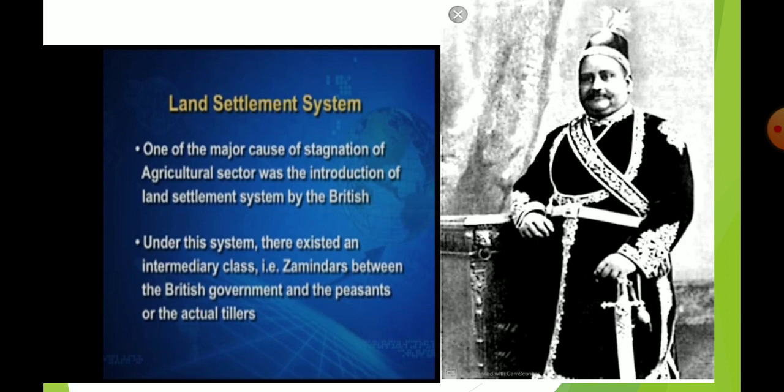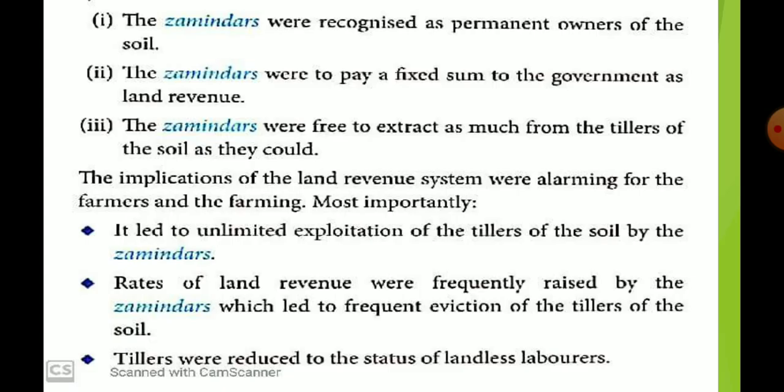So you can see how much healthier this jamindar is, so you can understand how luxurious a life and how much availability of food and other things there will be. So you can understand the real condition of jamindars and the majority of the people of India during the British rule. Here it is given: jamindar recognized as a permanent owner of the soil. They have to pay a fixed sum to government as land revenue. Jamindars were free to extract as much from the tiller of the soil as they could.